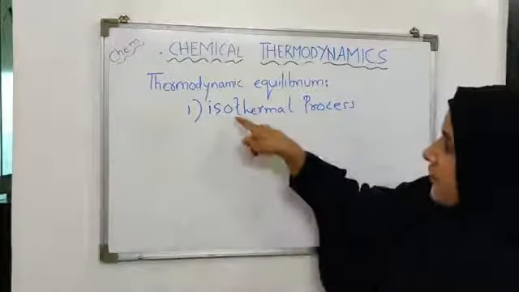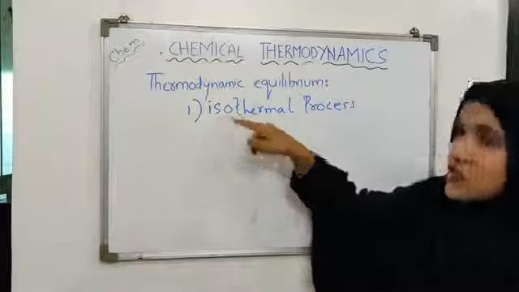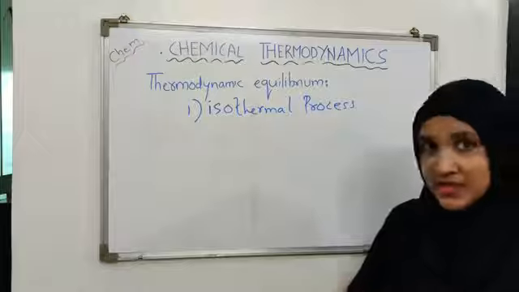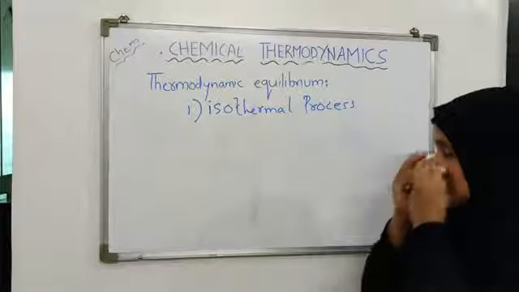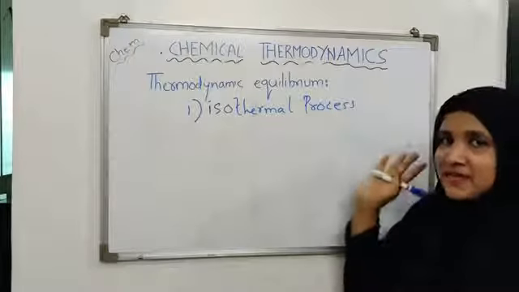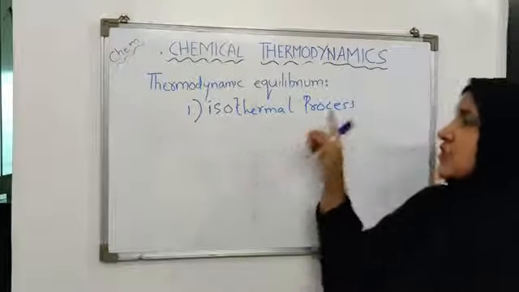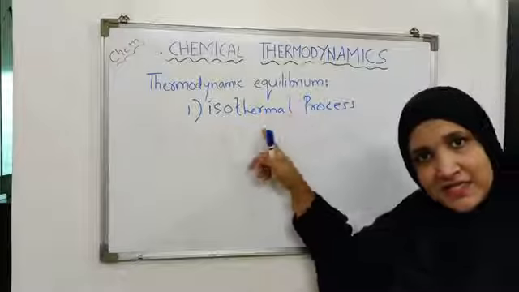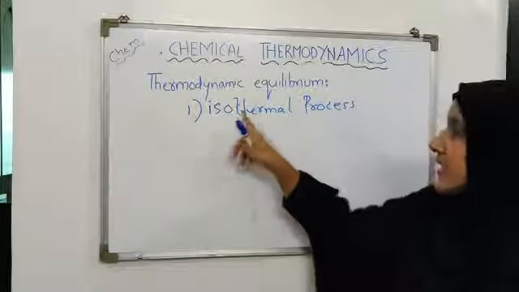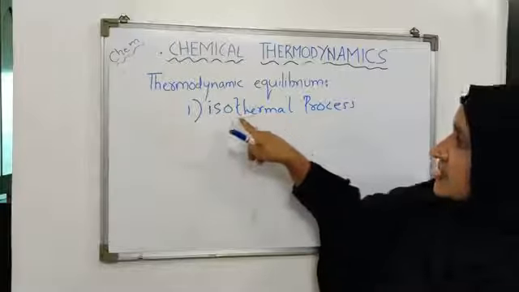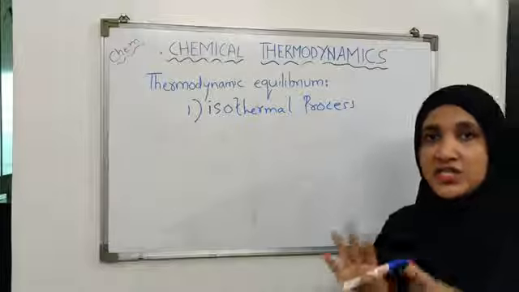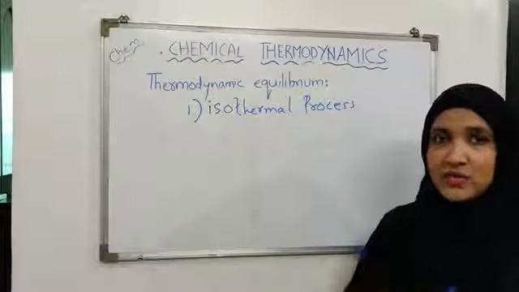Now we know the meaning of iso. Iso means same, okay, and thermal here will represent temperature. It means that it is a process in which change is happening, okay. So it is a change or transformation in the state of the system which is carried out in such a way that the temperature of the system remains the same or remains constant. It does not change with time, okay.